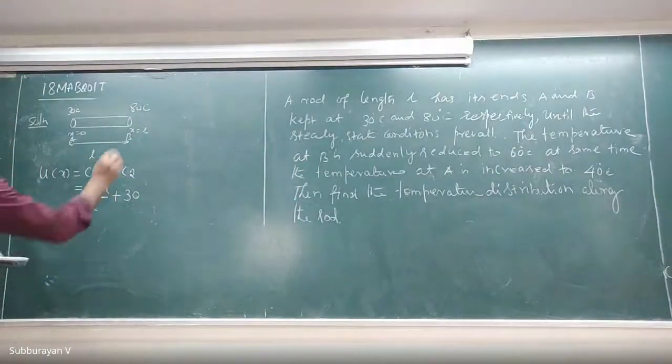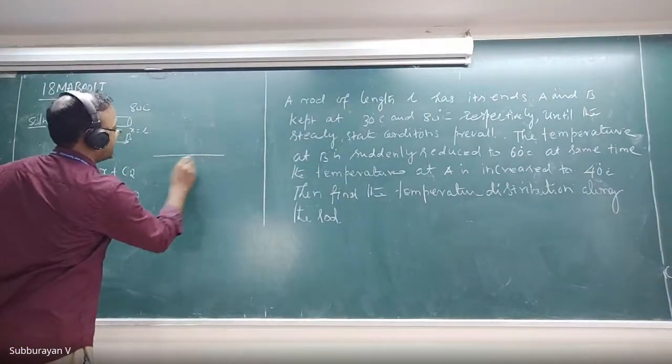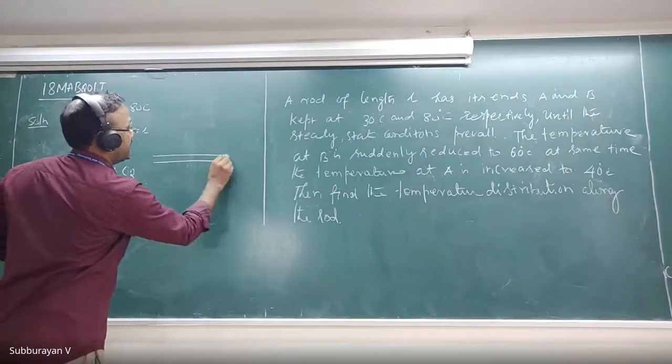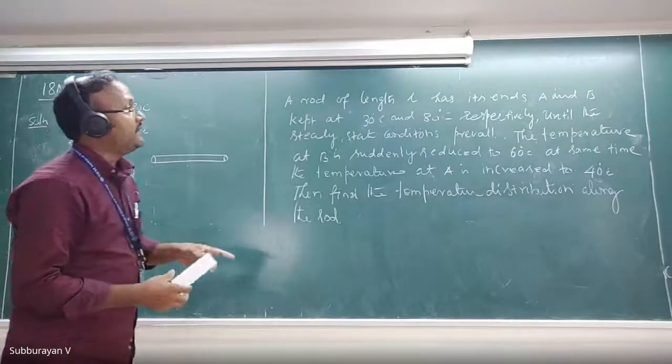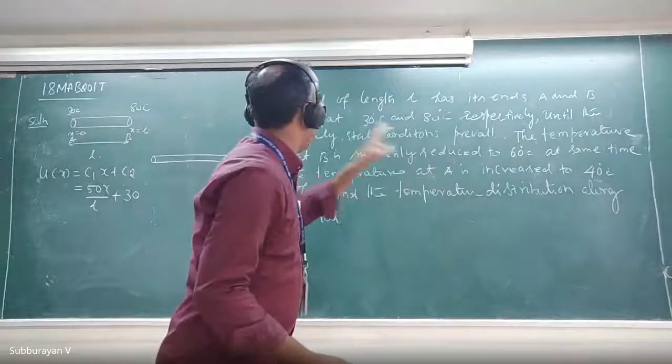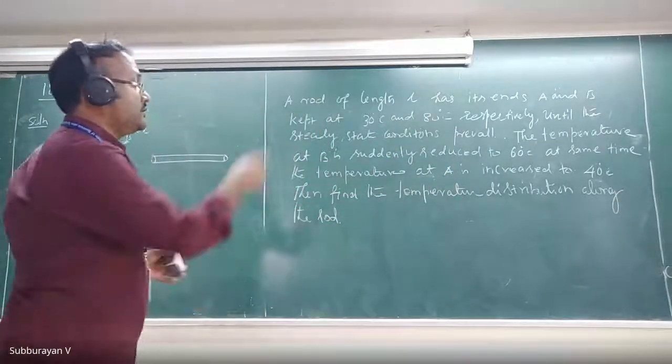Now from this state, we are going to change to another state like this. The length is L, and at B the temperature is suddenly reduced to 60 degrees Celsius.